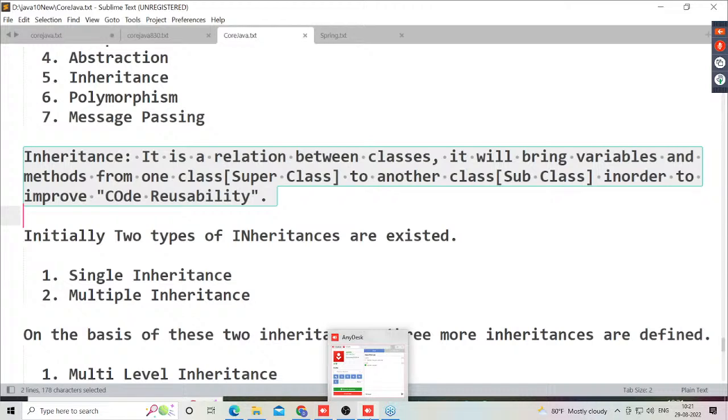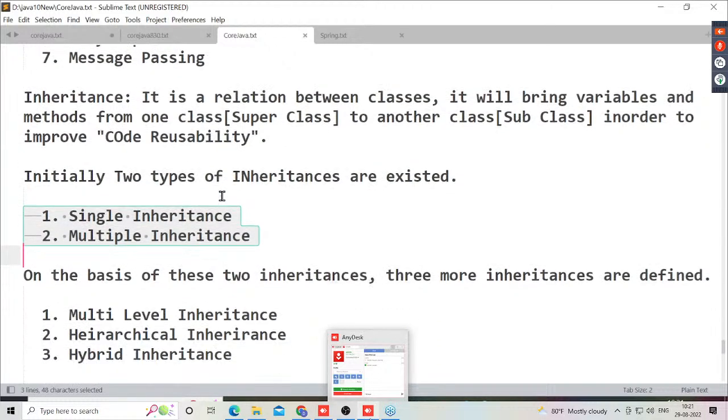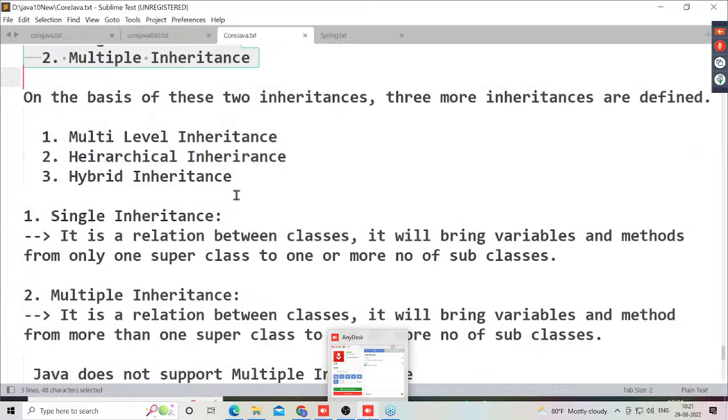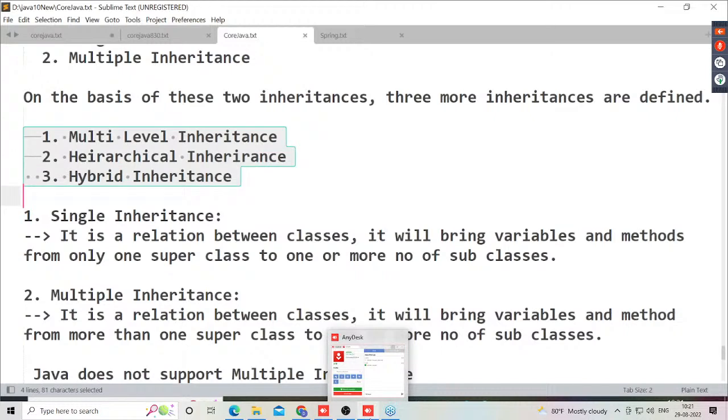Next, how many types of inheritance are available actually? Initially, 2 types of inheritance existed: single inheritance and multiple inheritance. Later, on the basis of single and multiple inheritance, 3 more inheritances were defined. What are the 3 more? Multi-level inheritance, hierarchical inheritance, and hybrid inheritance.